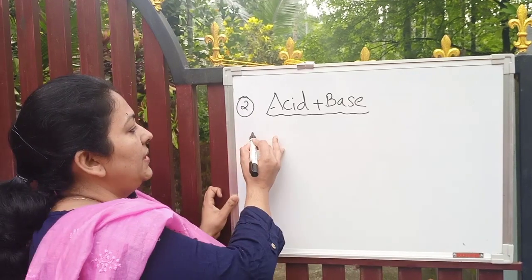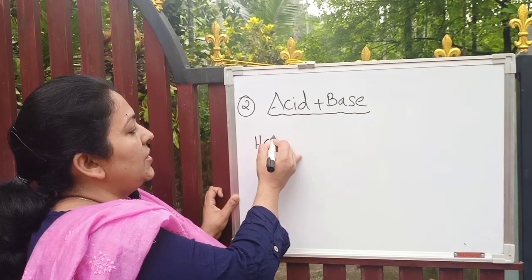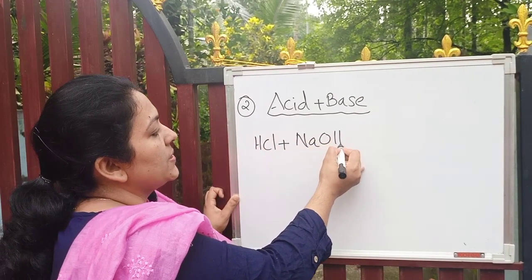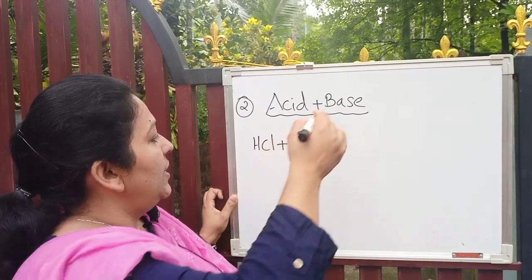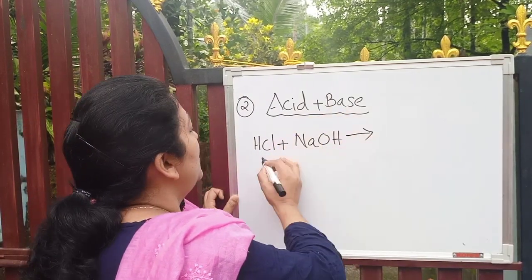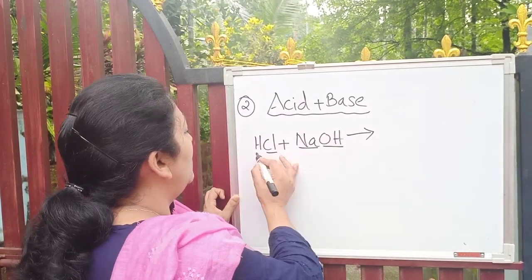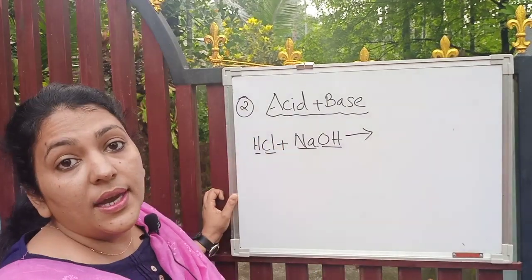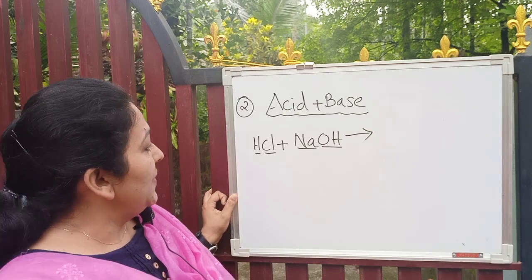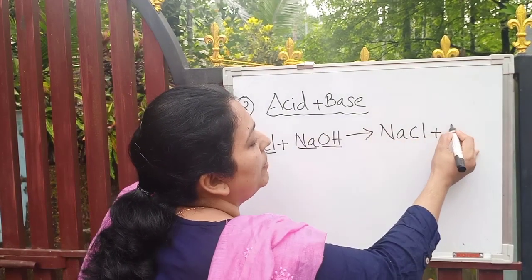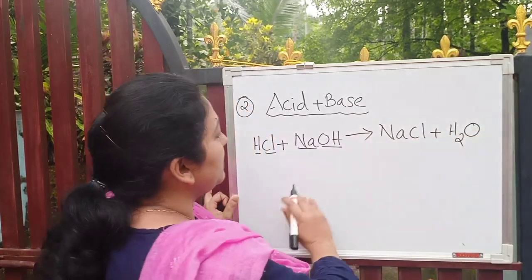For example, hydrochloric acid reacts with sodium hydroxide. What will you get? We will get sodium chloride and water. You have learned this reaction in lower classes, right? So here we write sodium chloride plus water.